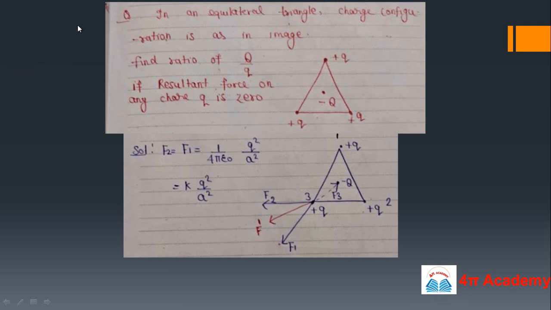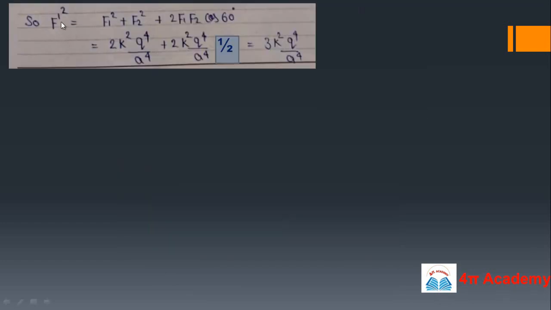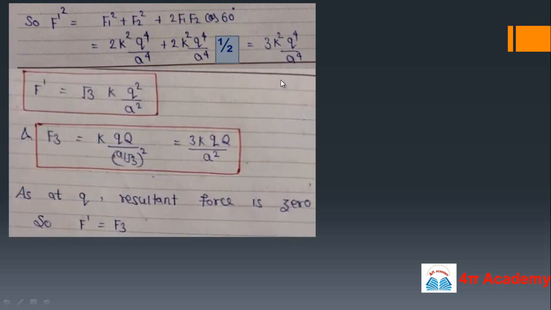The resultant of these two forces F1 and F2 will be F dash, and what is the formula of resultant force? It is F dash square equals F1 square plus F2 square plus 2 F1 F2 cos theta. Theta is the angle between these F1 and F2, and it's here 60 degrees. So we can solve this and it will be 3 k square q to the power 4 upon a to the power 4, and so your F dash will be root 3 k q square upon a square.